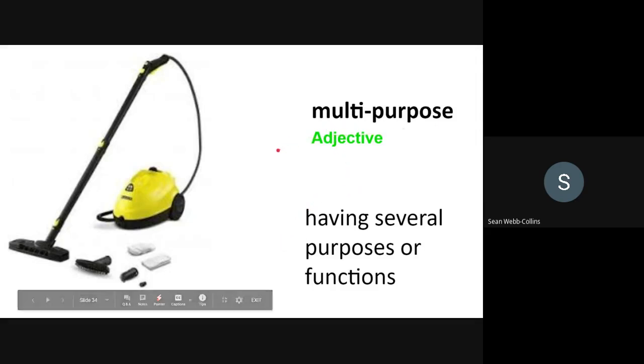Multi-purpose. Adjective, having several purposes or functions. For example, a Swiss Army knife is a multi-purpose utility knife. And from this picture, we can see that this vacuum is multi-purpose. It has more than one purpose.